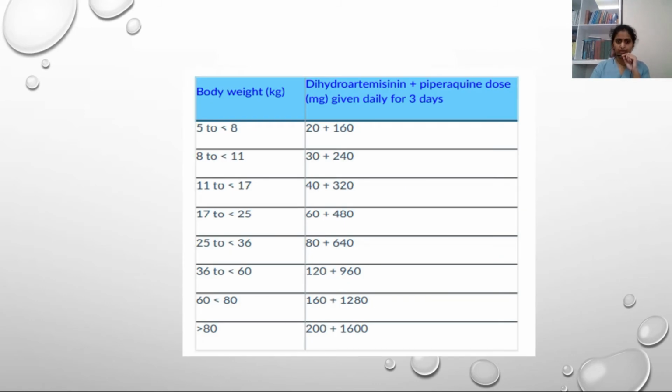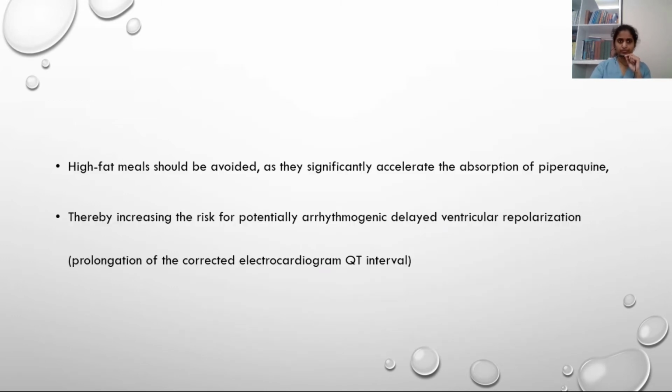Dihydroartemisinin piperaquine has a weight-based regimen. For 36 to 60 kg, 120 mg of dihydroartemisinin and 960 mg of piperaquine. For 60 to 80 kg, 160 mg of dihydroartemisinin and 1280 mg of piperaquine. More than 80 kg, 200 mg of dihydroartemisinin and 1600 mg of piperaquine.